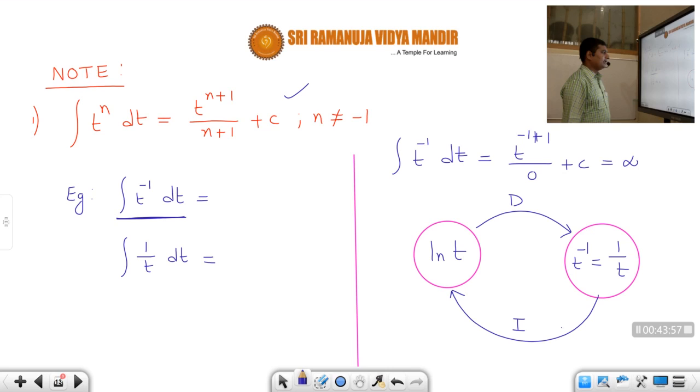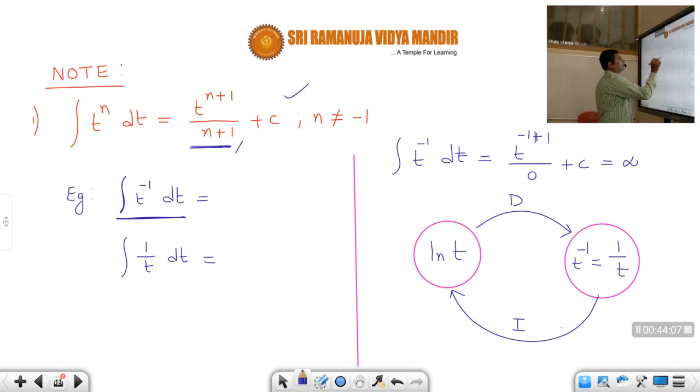So whenever you calculate the integration of t power minus 1, you should be careful. You cannot apply the above formula. We should always write ln t plus c. Or we can also write the integral of 1 by t dt is nothing but ln t plus c. So this is a very, very important formula, students.